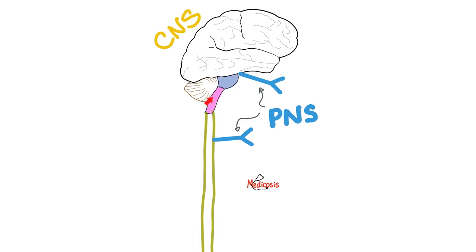Let's review some neuro. This is your brain. This is your spinal cord. Out of the brain come cranial nerves. From the spinal cord emerge the spinal nerves. The brain and the spinal cord make the central nervous system. The cranial nerves and the spinal nerves are the components of the peripheral nervous system.